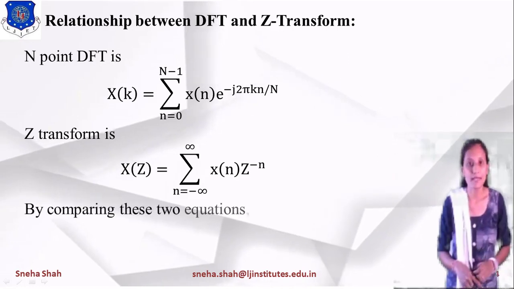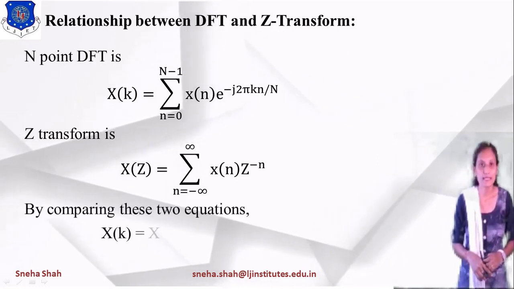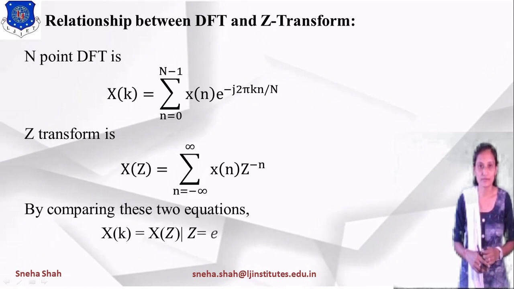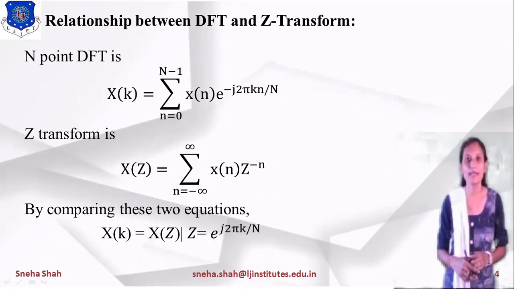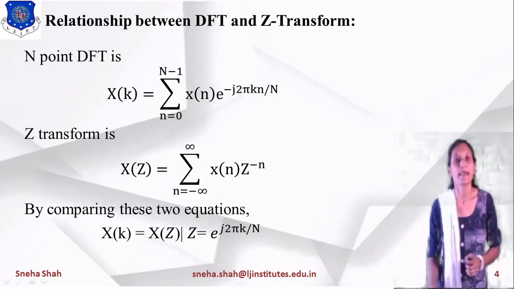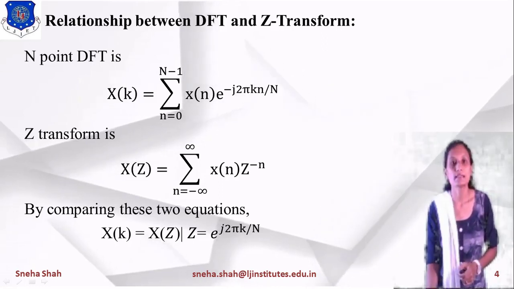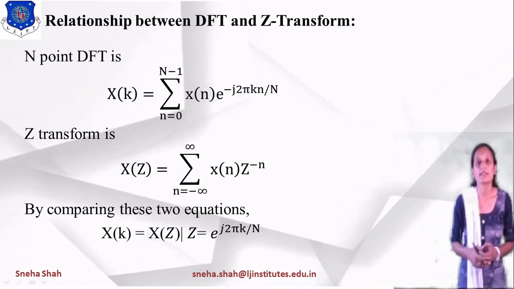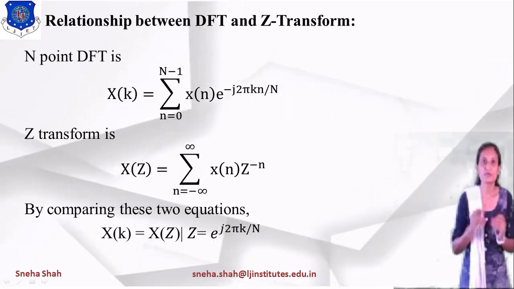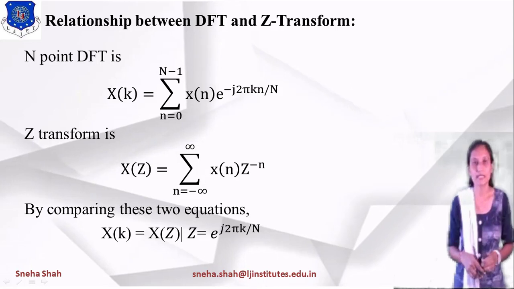By comparing these two equations, we can say that X of k equals X of z when z equals e raised to j 2 pi kn by capital N. And also, instead of the infinite range, we take the finite range. Then we can convert the Z transform to the discrete Fourier transform, the DFT.